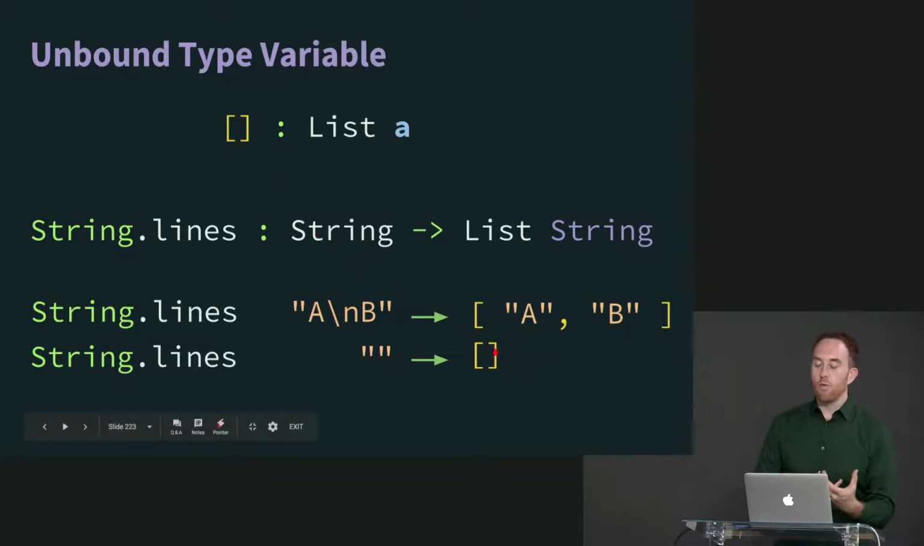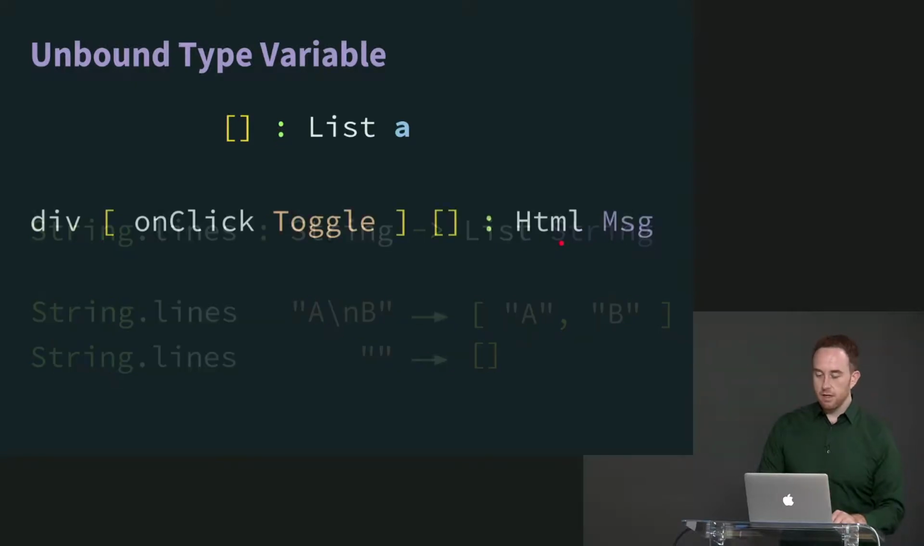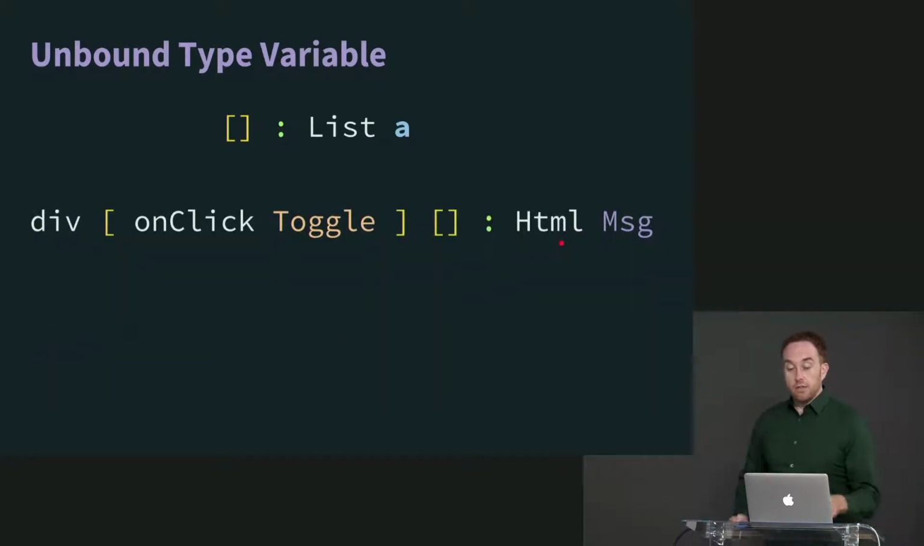You can still end up with an empty string, with an empty list that does in fact have a bound type variable, as is the case here. So we can have that, an unbound type variable with lists. We can also have it with HTML. And this gets back to something that someone asked a question about, I think in the part 4 exercises.